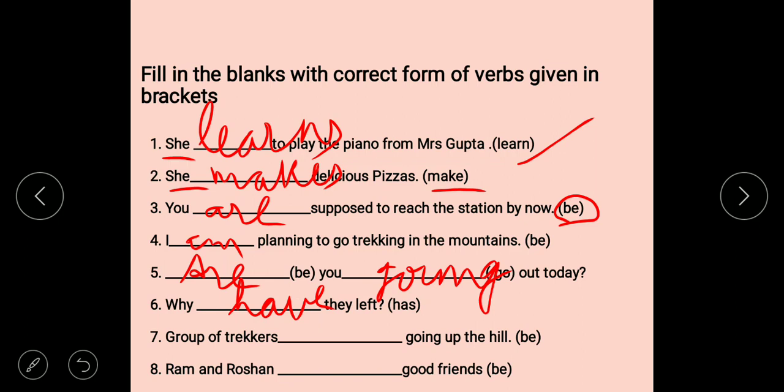A group of trekkers will be going up the hill. Here what will come? Will be. Ram and Roshan, a plural subject, so what will come? Ram and Roshan are good friends.